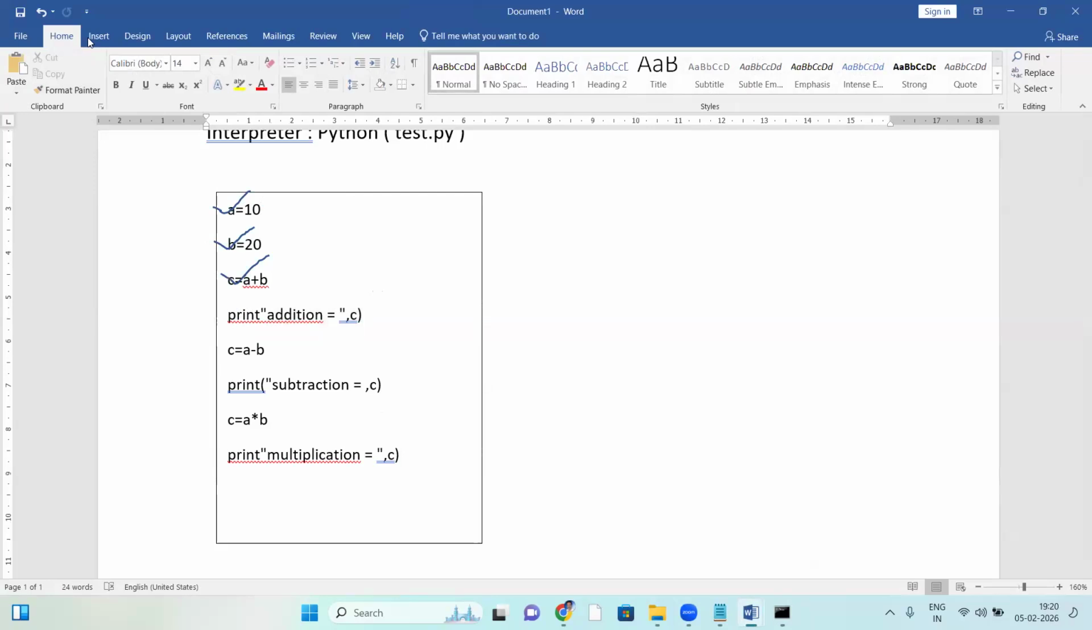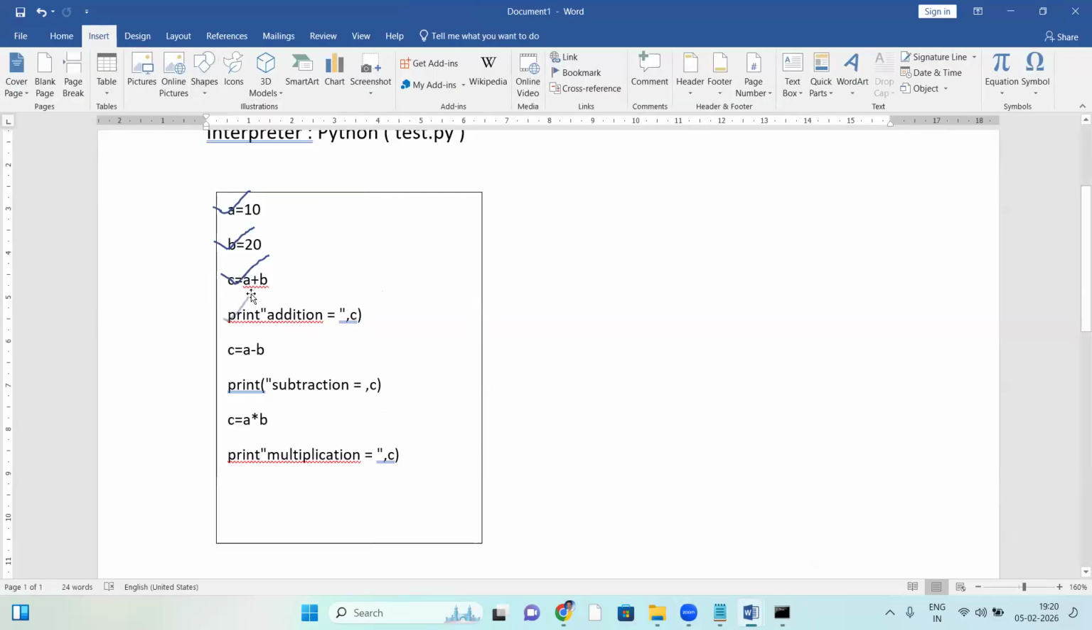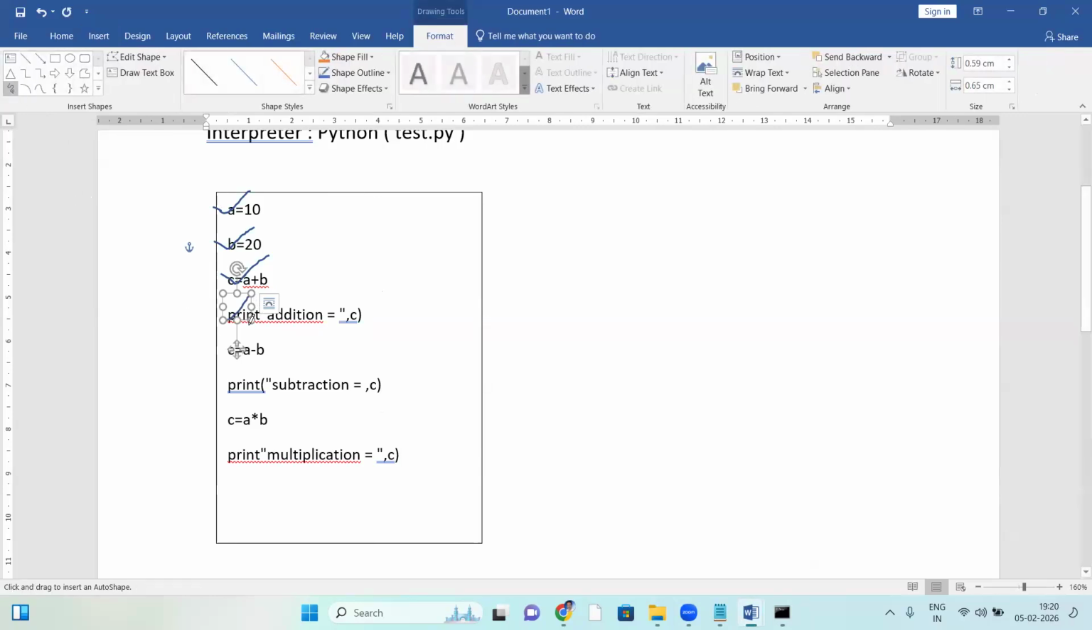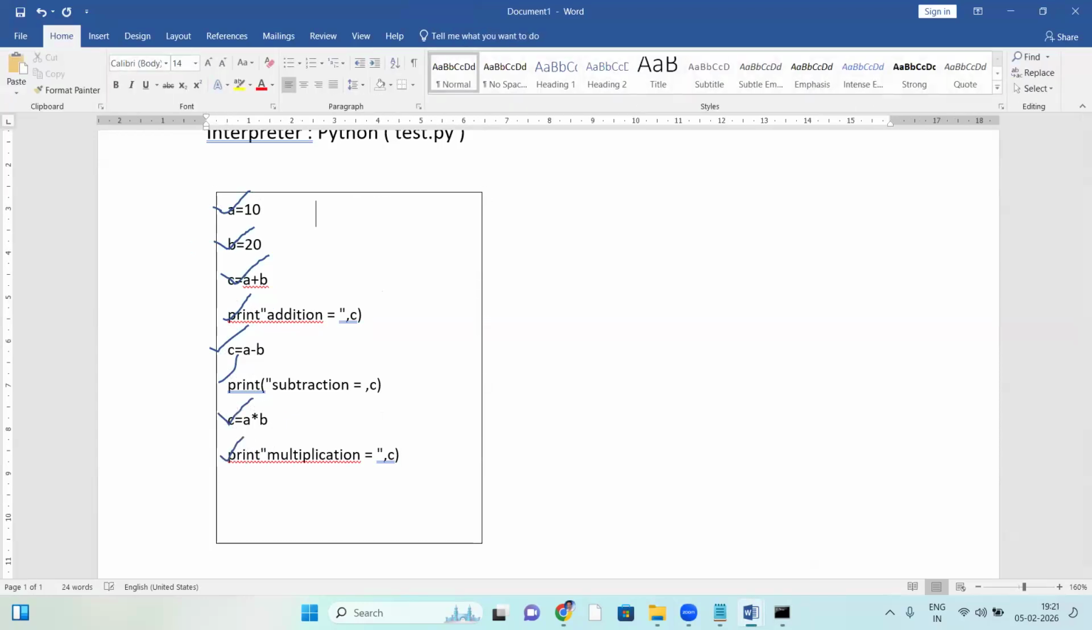Suppose everything is fine, top to bottom. Suppose the next line is also correct, and the next statement too. Suppose all these statements are correct, then what is the next step here? If everything is correct, the interpreter takes the first line, and now the execution starts.